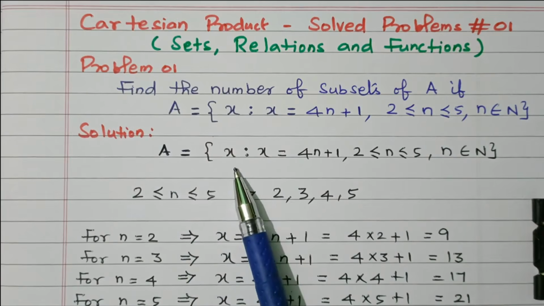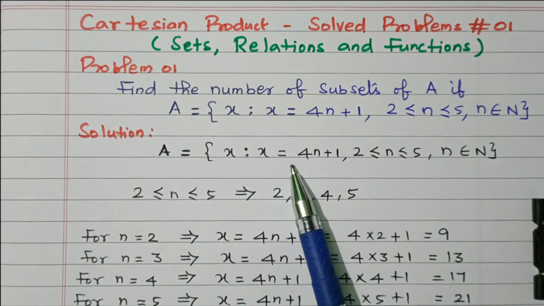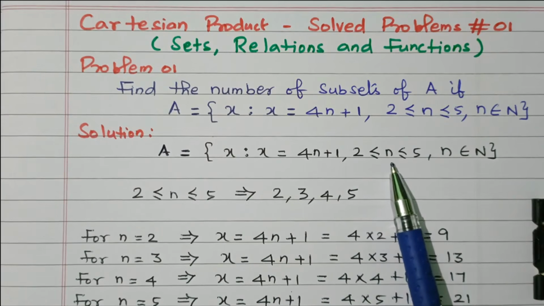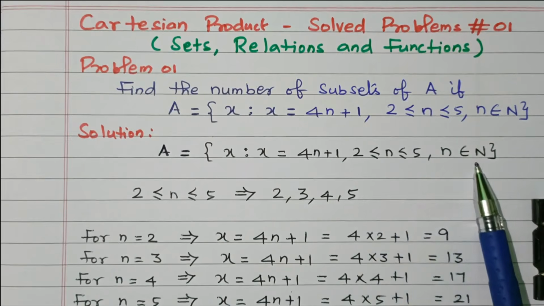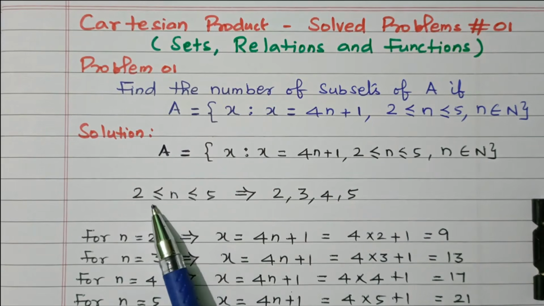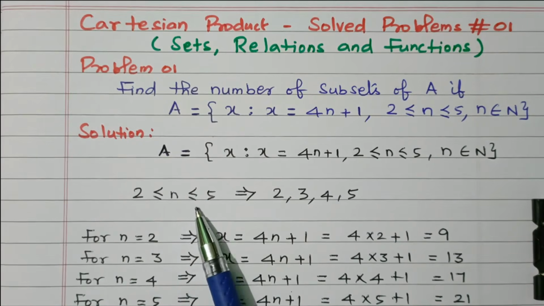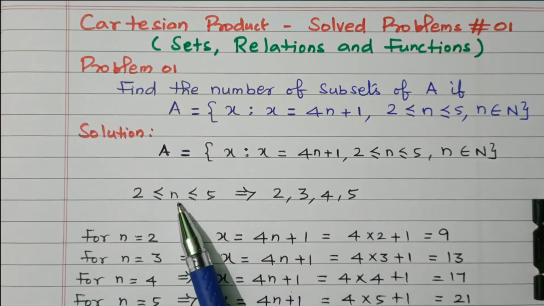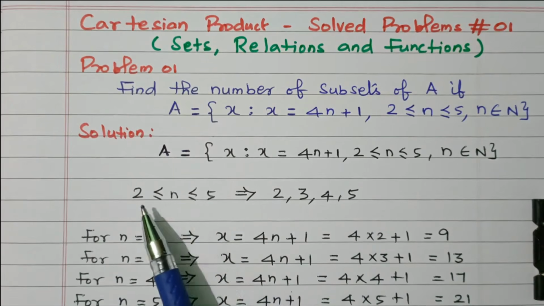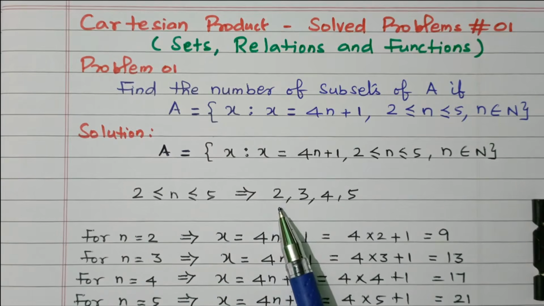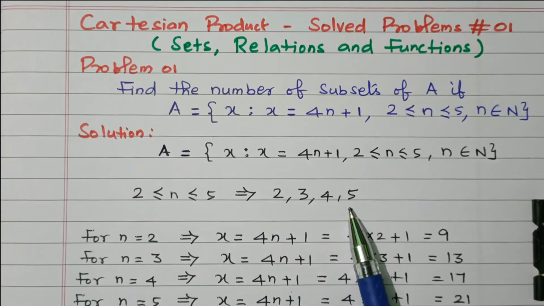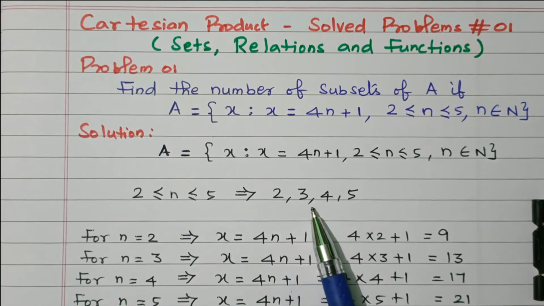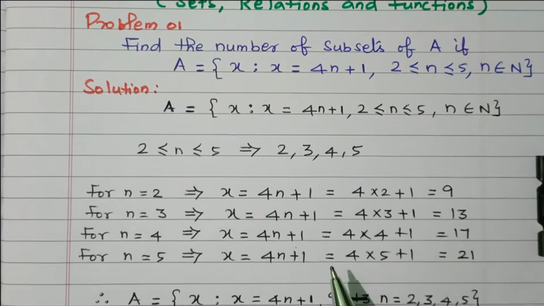A equal to the set of x such that x equals 4n plus 1, where 2 is less than or equal to n, less than or equal to 5, and n belongs to N. So 2 less than or equal to n less than or equal to 5 means n is 2, 3, 4, 5. Right? The n ranges from 2 to 5, with 2 and 5 also included. So 4 values are available: 2, 3, 4, 5. Now we will find the value for the given expression.